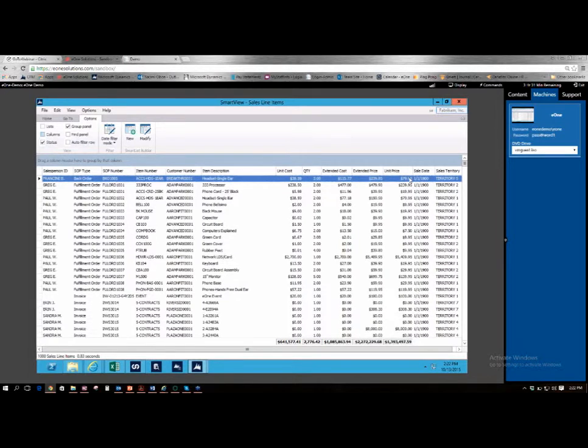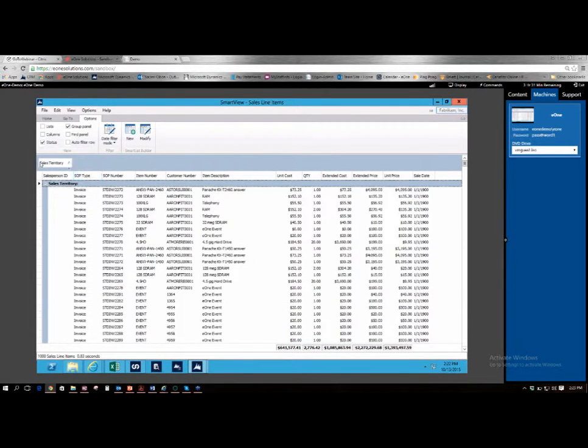All right, so now let's go ahead and do some grouping and subgrouping. So let's say I wanted to group by the sales territory, so I'm going to drag this up here into the ribbon, as you can see right here. So this is how I'm grouping, and then I'm going to subgroup by the SOP type.